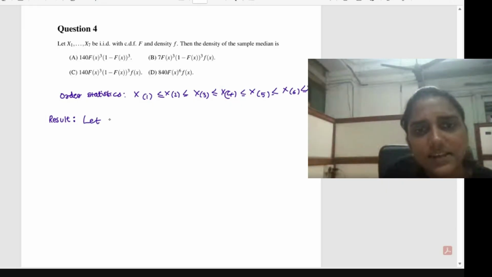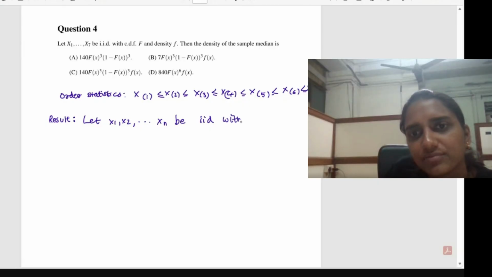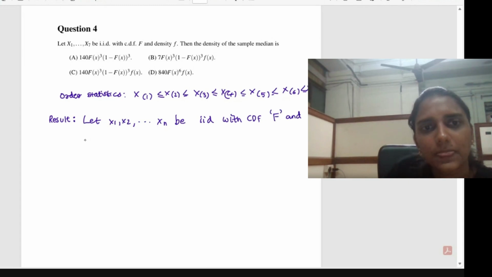Let x1, x2, etc., xn be IID with the CDF capital F and density small f.